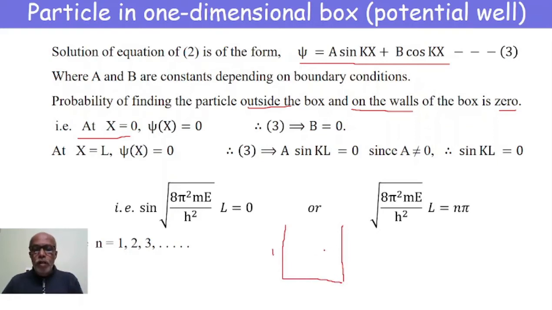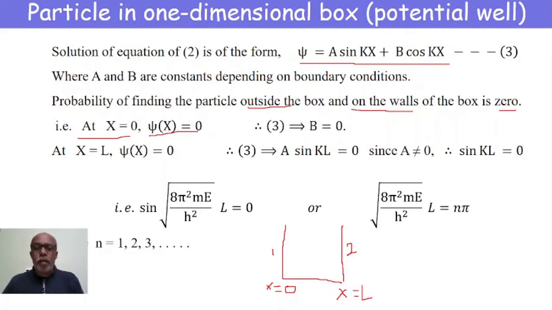At x is equal to 0, since there is no particle at the wall, the wave function is 0.